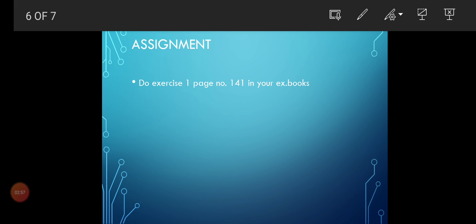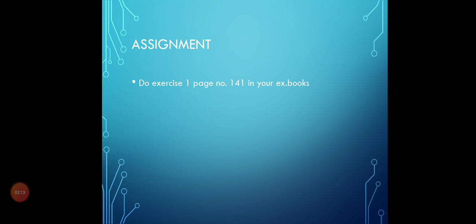Assignment. That was the previous class assignment. You have to do exercise number 1, page number 141 in your exercise book. That was taken from your textbook.